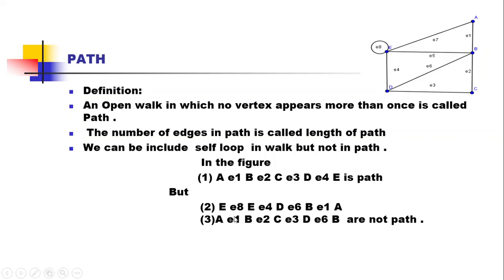But E8 E, E4 D, E6 B, E1 A is not called a path. Why is it not a path? Because the vertex E is repeated here. Similarly, A E1 B, E2 C, E3 D and E6 B: again you reach B here, and B is repeated, so it is not called a path. So that is the definition of path and its example.